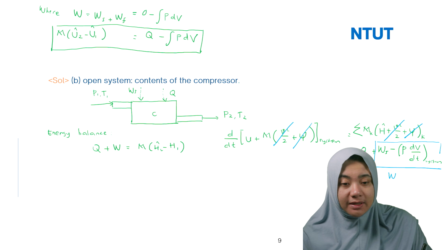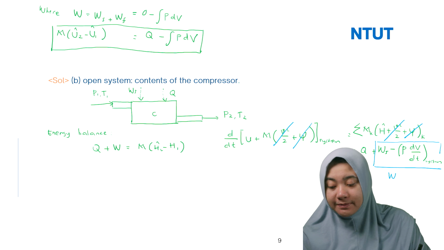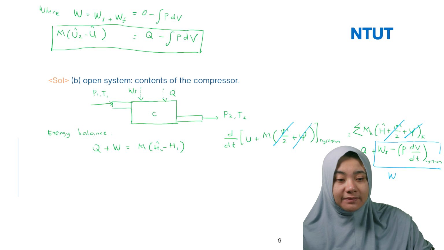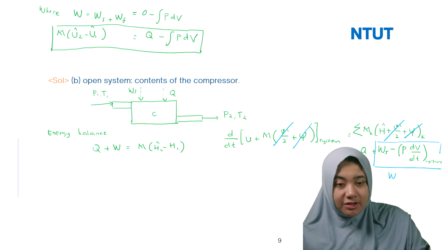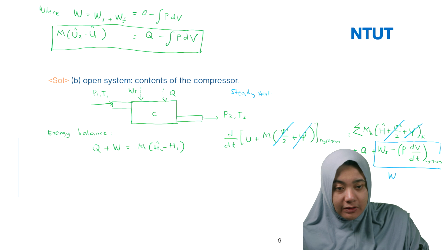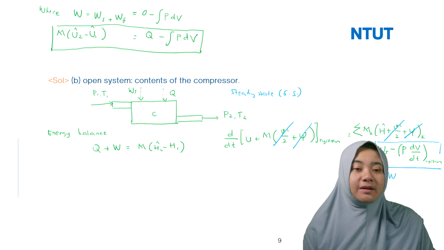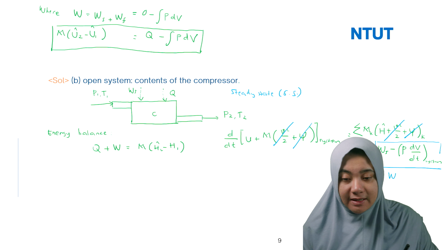So how about the dt? Because open systems are steady state, you can assume that this is a steady state. So I write SS here. Please remember, if I write SS, it means steady state.